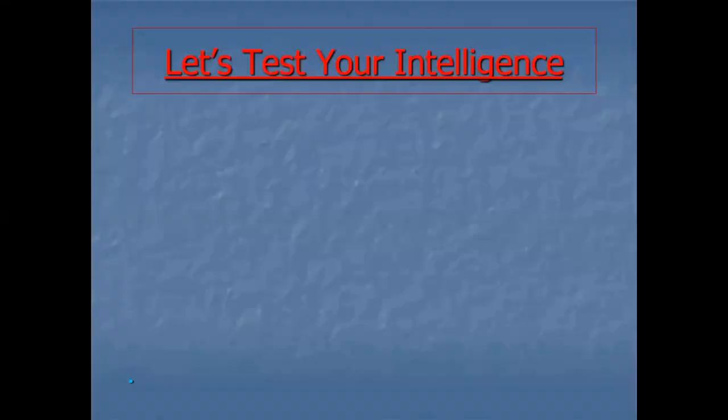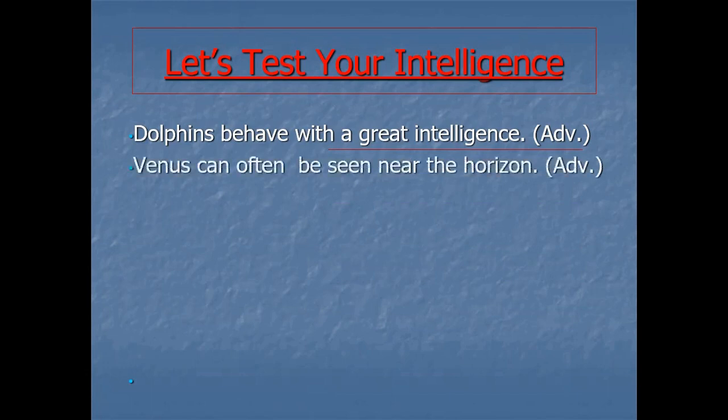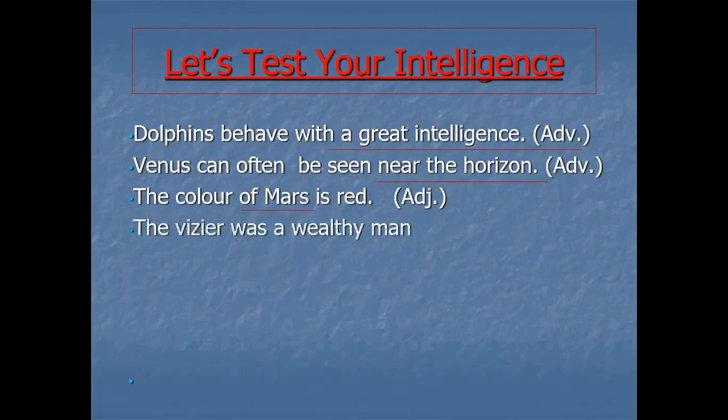Now let's check it from another point of view. Are these adverb or adjective, and why? Like the first one, with a great intelligence, this is what? This is an adverb, because it is giving you the answer of behave and how. Then we have the next one. Venus can often be seen near the horizon. Near the horizon where? So that's why this is an adverb. And then the color of Mars is red. Of Mars is explaining to what? To the color. So that's why this is an example of an adjective.